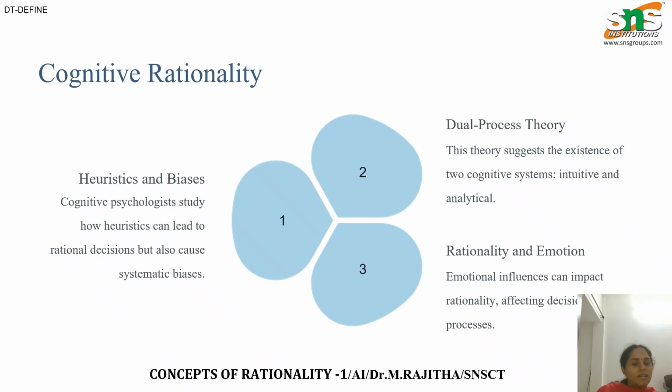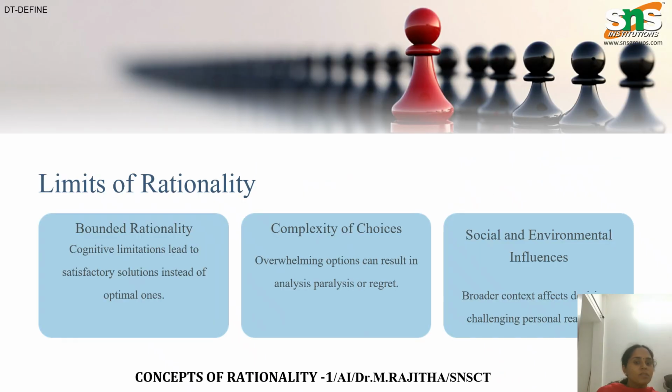System 1 is fast thinking, and System 2 is slow and logical thinking. AI mainly follows logical thinking. So, limits of rationality in real life: we can't always make perfect decisions. Why? Because we have limited time, information, memory, and computing power. This is called bounded rationality.